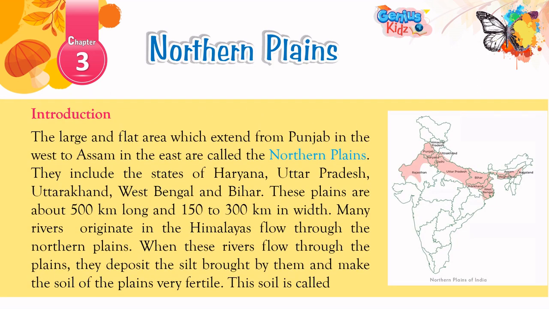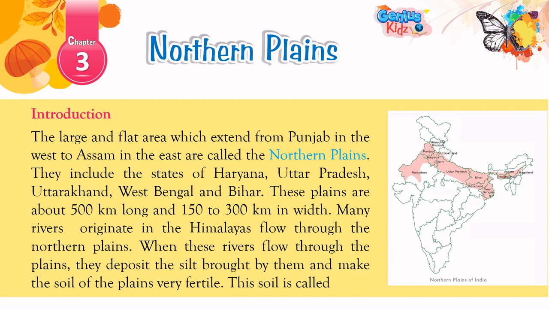Introduction. The large and flat area which extends from Punjab in the west to Assam in the east is called the Northern Plains. They include the states of Haryana, Uttar Pradesh, Uttarakhand, West Bengal and Bihar. These plains are about 500 kilometers long and 150 to 300 kilometers in width. Many rivers originating in the Himalayas flow through the Northern Plains.